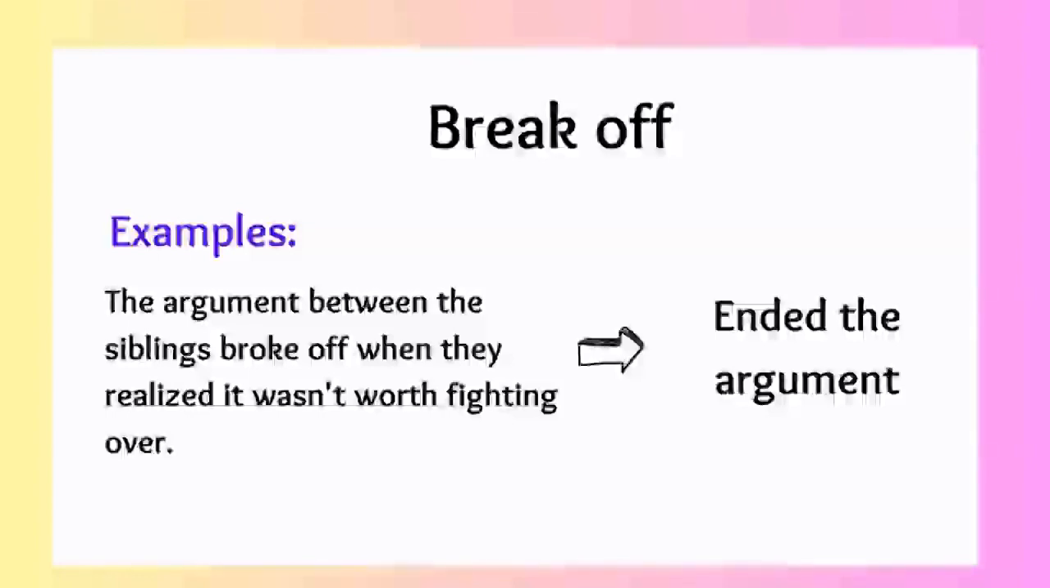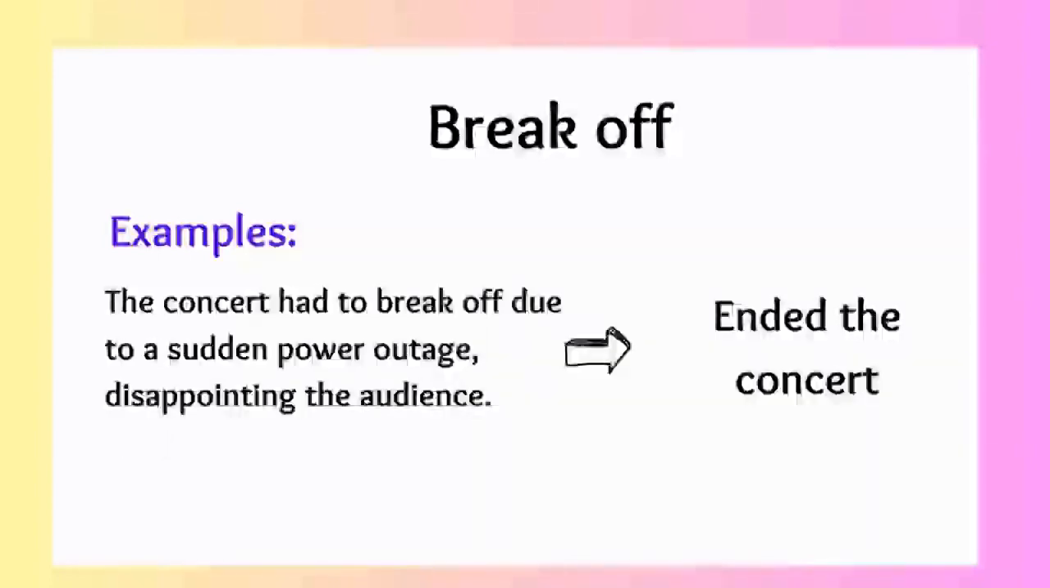And by the way, siblings means brothers and sisters, in case you don't know the meaning of the word. Now let's look at another example to know more about this phrasal verb. Another example: the concert had to break off due to a sudden power outage, disappointing the audience. So in this case, they had to end the concert. So that is why we are using break off to talk about something that has to be ended suddenly without any plans.